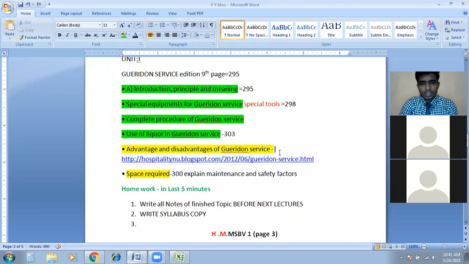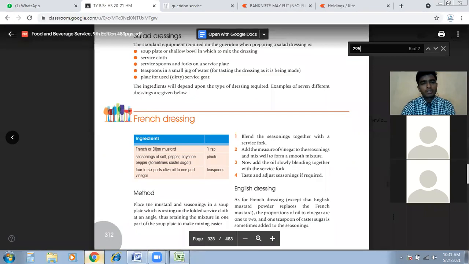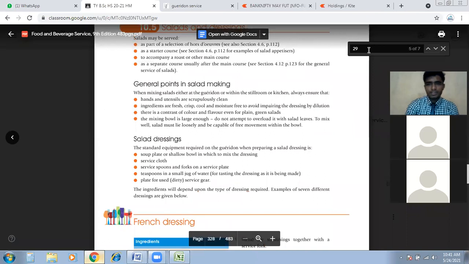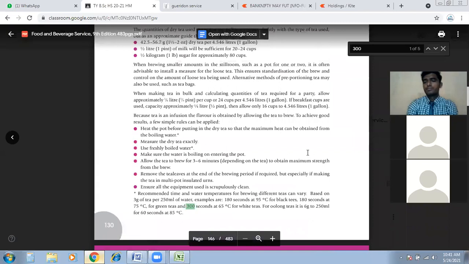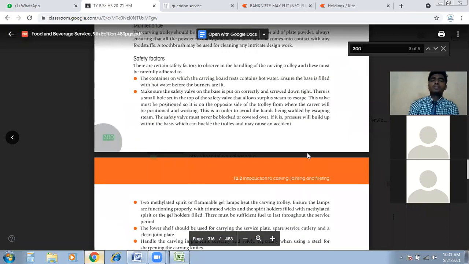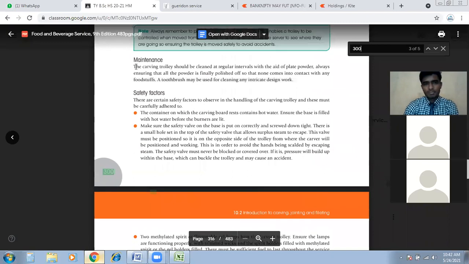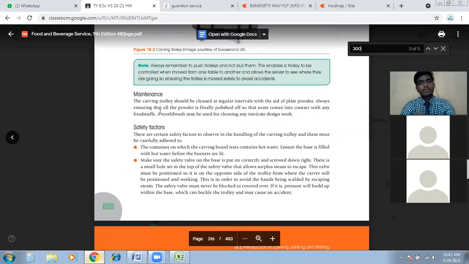Now we just finished the second last topic here. Now we will move to space requirement. What does space requirement mean? What kind of space we require, how we have to adjust the trolley, or safety measures. So space requirements lead to safety measures or maintenance. Maintenance or safety factors come under the space requirement. I will read it out quickly, so we'll have a look here.